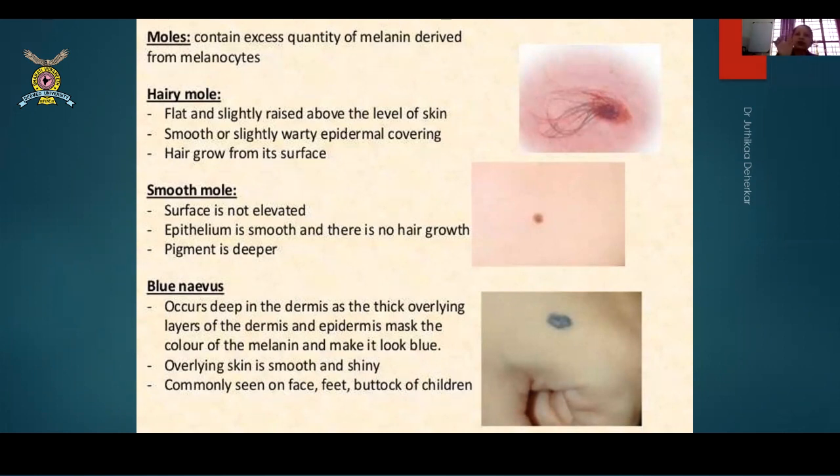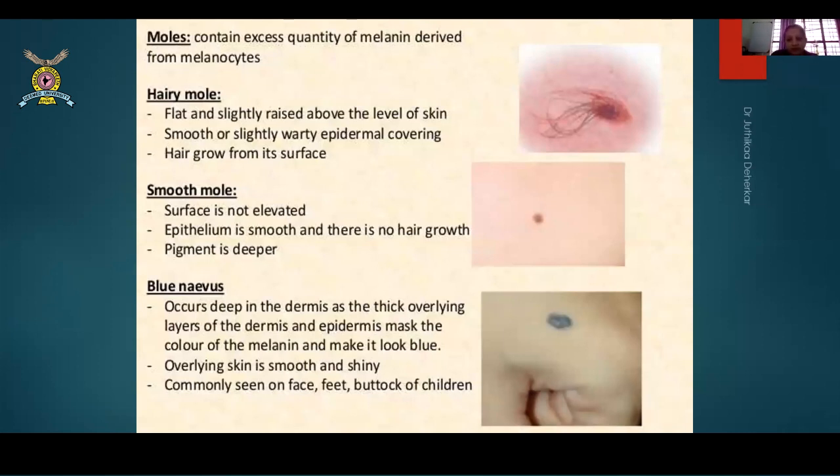Warty in appearance, like खरखरीत ज्याला आपण म्हणतो तसं. And the hair grows from its surface. Smooth moles, their surfaces are usually not elevated. Smooth itself tells you it is not elevated. It is usually along with the skin. Okay, the epithelium is smooth and there is no hair growth. Pigment is deeper. It is very deep seated, and deeper pigments are seen in smooth moles.